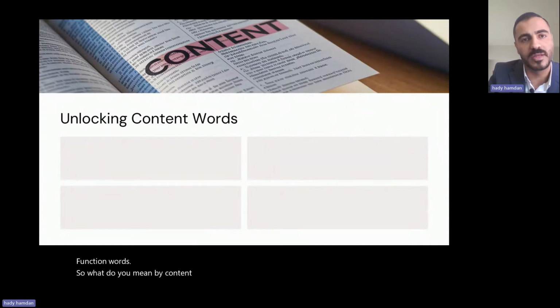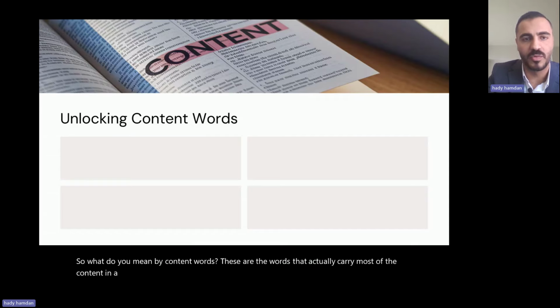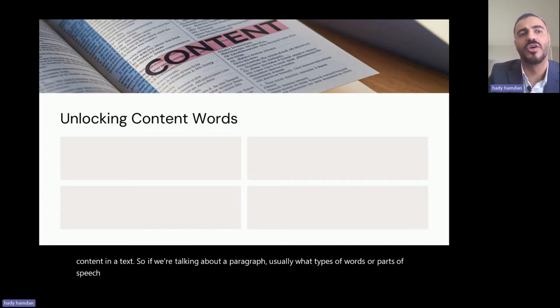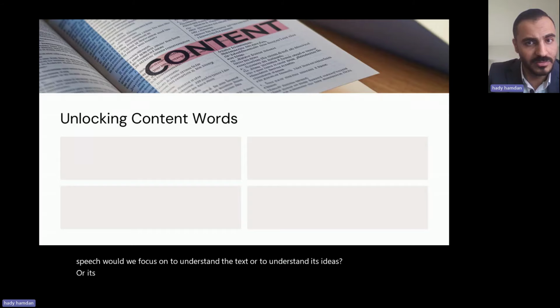These are the words that actually carry most of the content in a text. So, if we're talking about a paragraph, usually, what types of words or parts of speech would we focus on to understand the text or to understand its ideas or its content? Think.